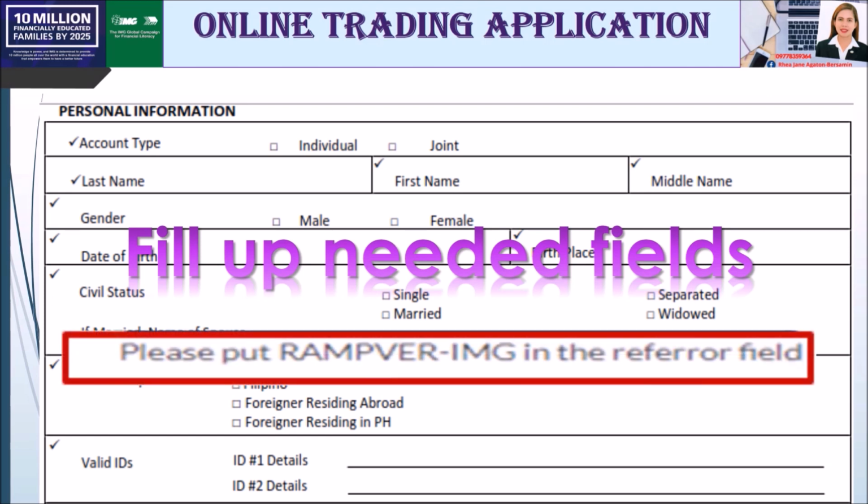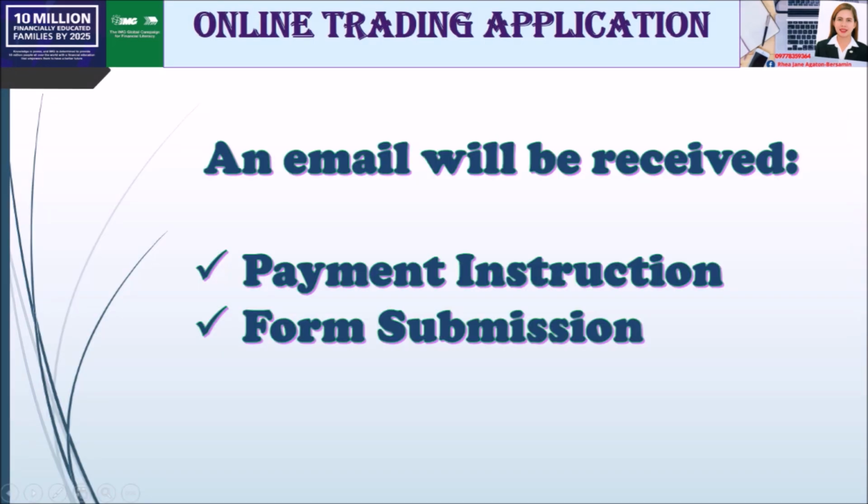Hihingan tayo ng data ng ating valid IDs and then ating bank account. Kasi withdrawable naman to anytime, kaya any amount na i-withdraw natin, papasok dun sa bank account na sinubmit natin. So once filled up, click natin yung submit. Then, ma-receive natin sa email natin yung payment instruction and form submission.